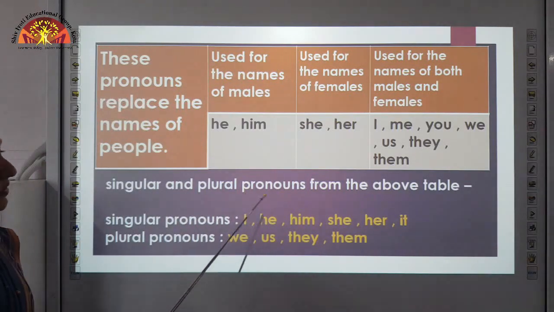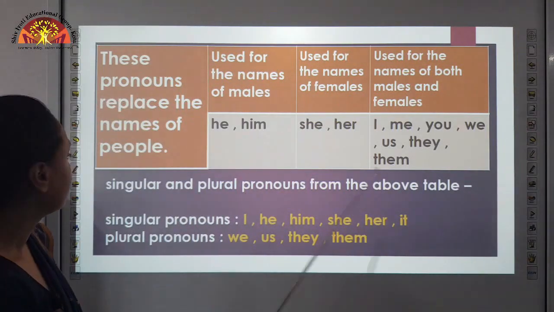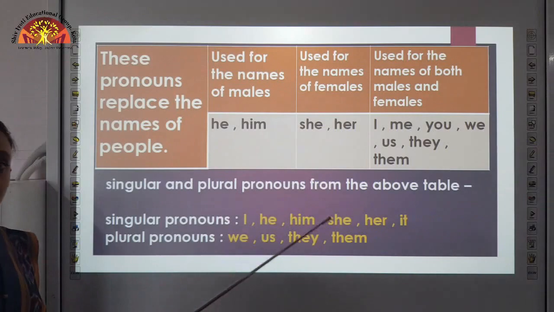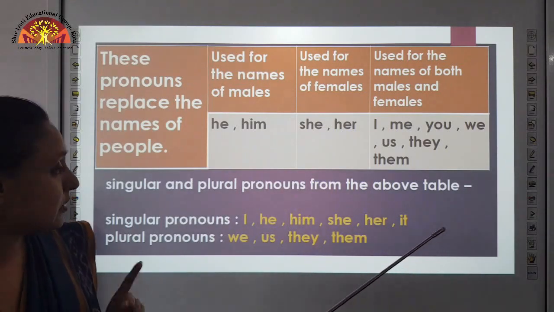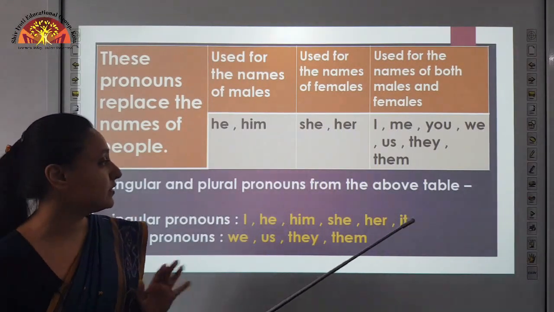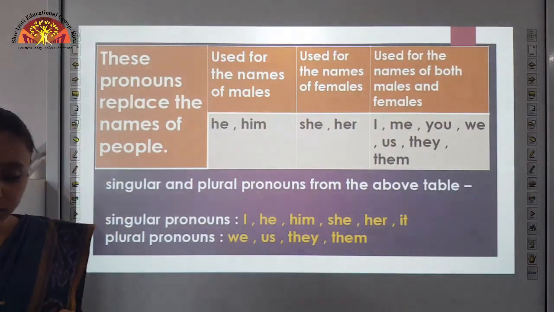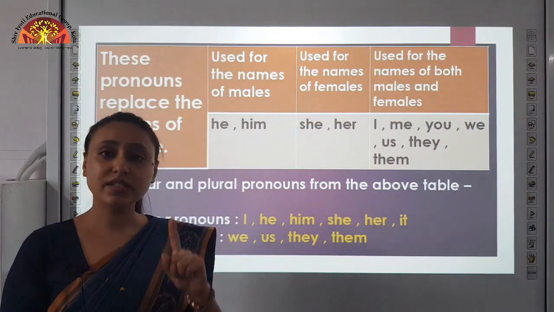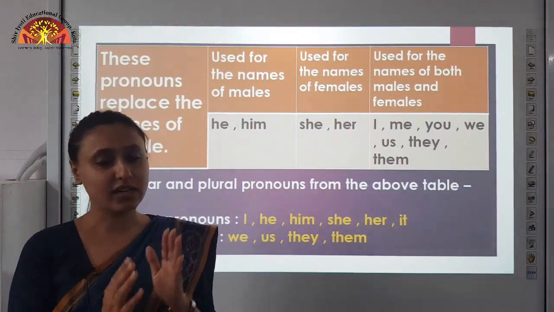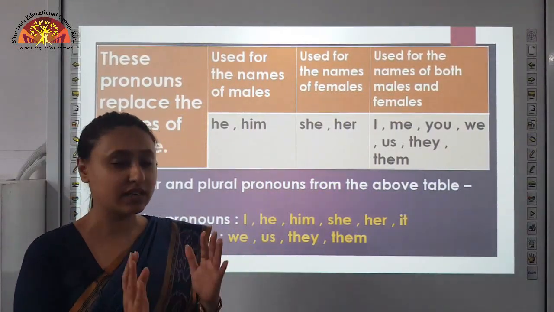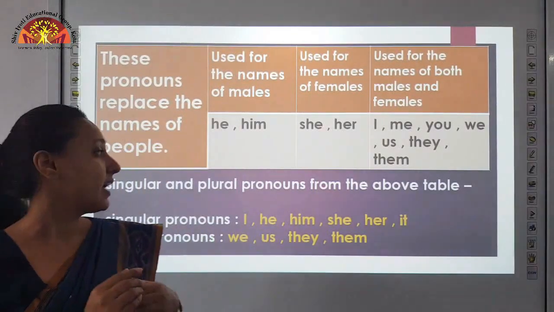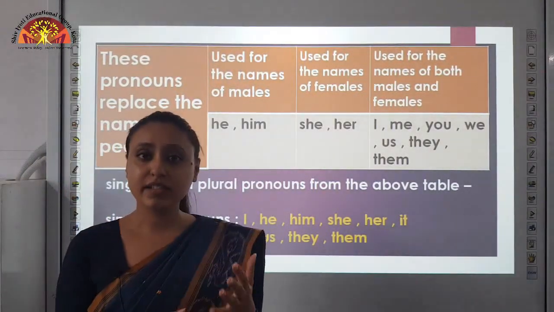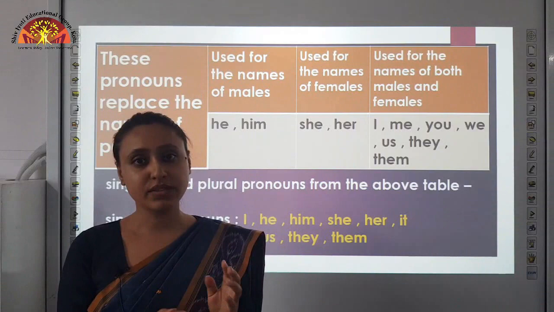Singular and plural pronouns from the above table. So, now we will learn the singular and plural pronouns from the above table. So, children, what is singular? Anything which is one is called singular form, and things which are more than one are in plural form.